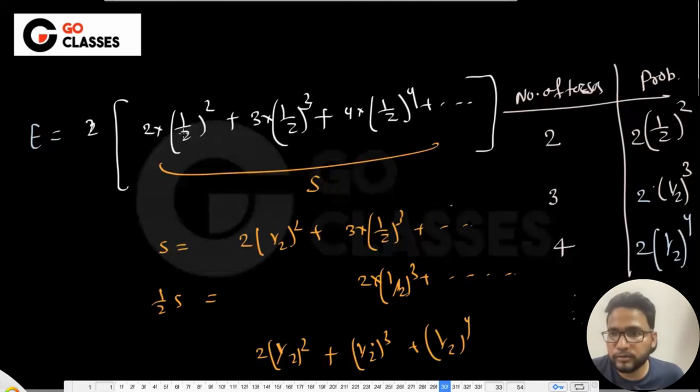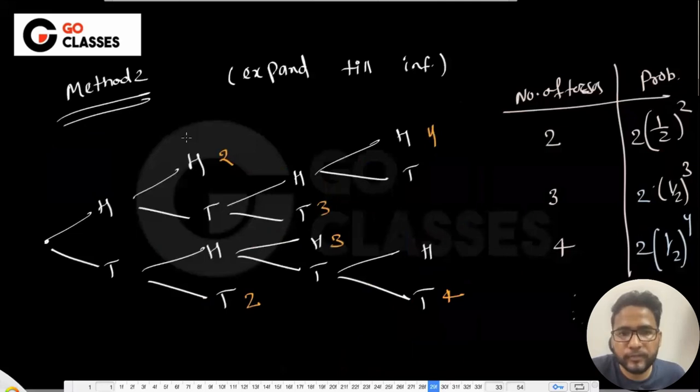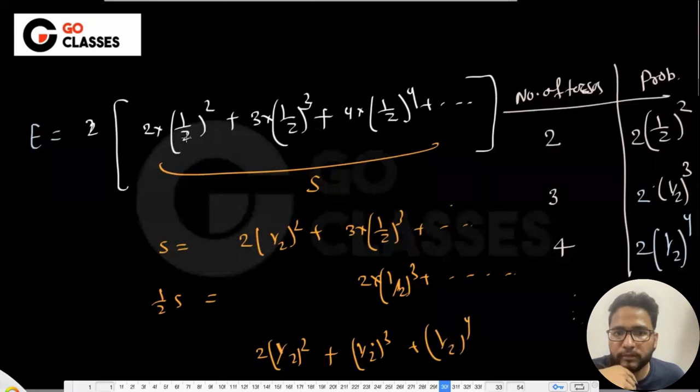This is 2 into 1 by 2 square. There are 2 sequences that are leading to 1 by 2 square. Okay. 2 into 1 by 2 square plus 3 into 1 by 2 cube. And then if you multiply with 1 by 2, it will be 2 into 1 by 2 cube plus 3 into 1 by 2 power 4, like this. This term is as it is. Why am I getting 2 here? I don't know. Let's just solve it.